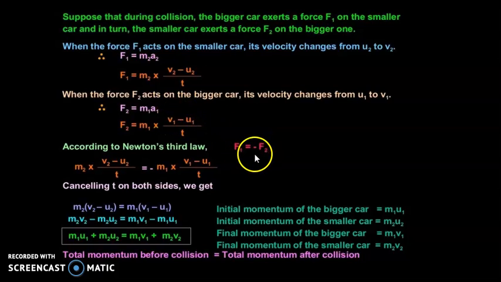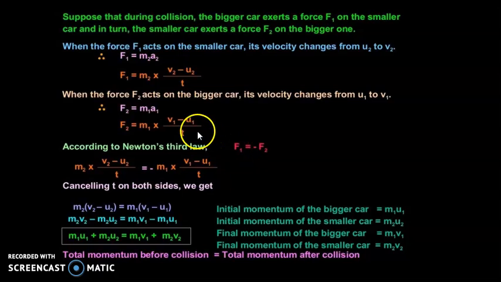These two forces are equal but opposite in direction, and that's why this minus sign is applied here. This minus sign doesn't mean that one force is negative and the other force is positive. No, this tells only the direction. The directions of these forces are opposite.